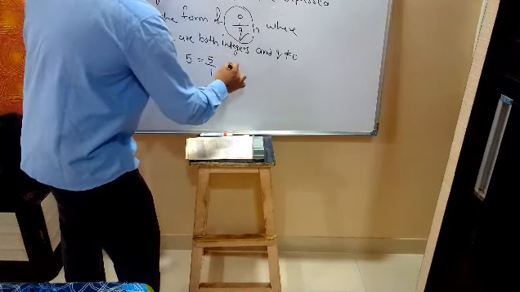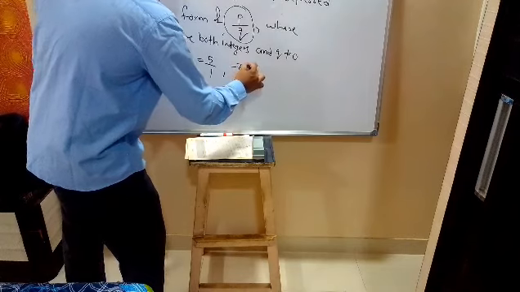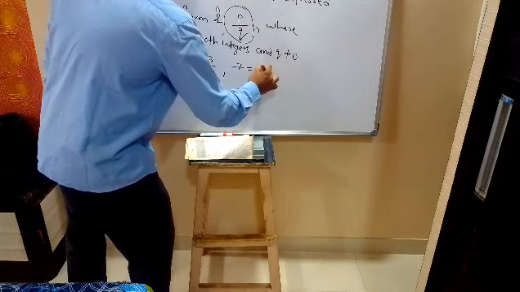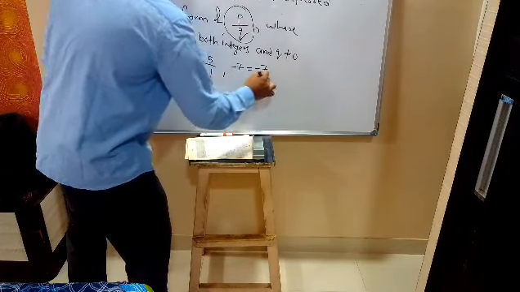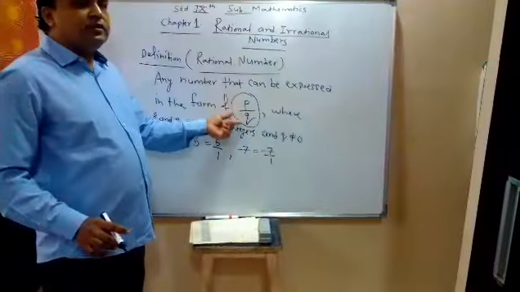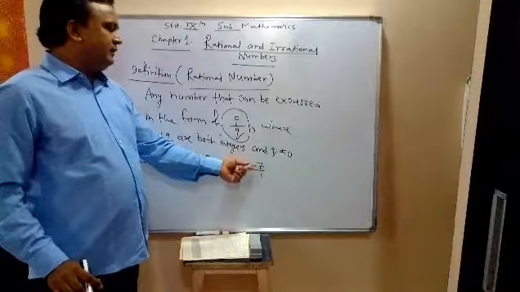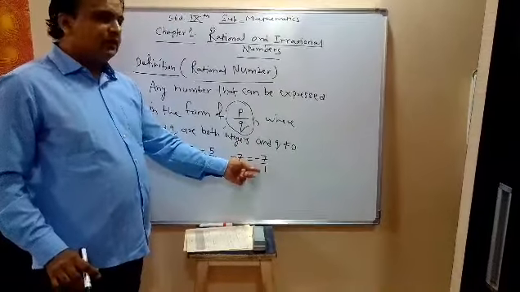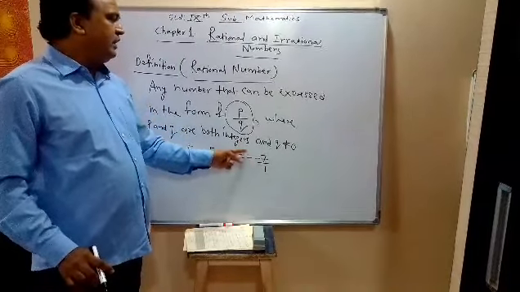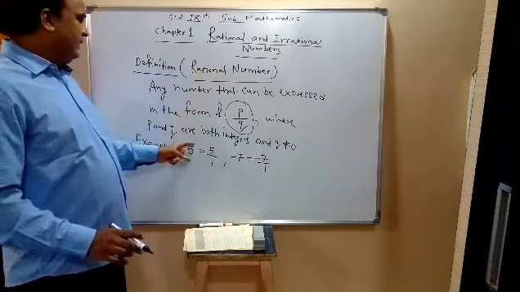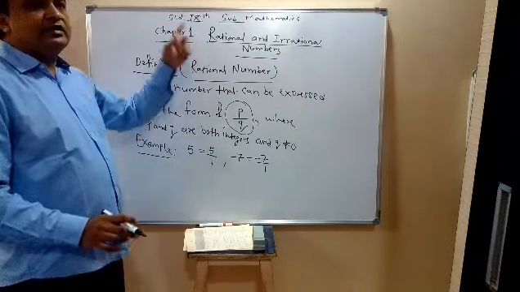Let us take minus 7. Minus 7 we can write as minus 7 upon 1. So minus 7 can be written in the form of P upon Q, where P is minus 7 and Q is 1. So minus 7 is also a rational number. 5 is also a rational number.